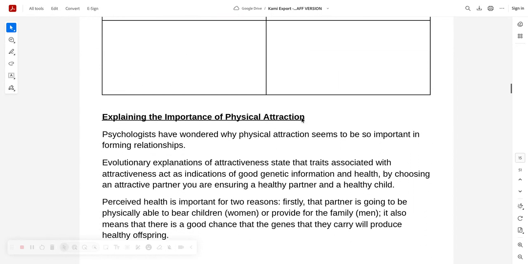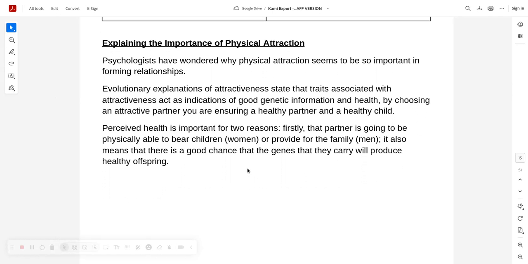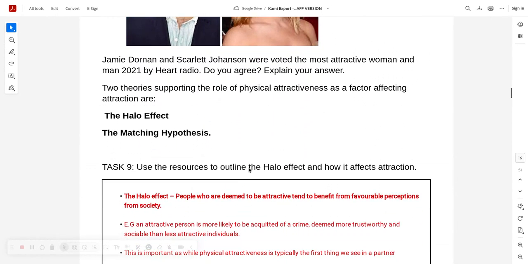Then you've got physical attractiveness. I think this is a very important factor in romantic relationships, but it's hard to describe in many ways. It's hard to describe and get structured knowledge without including the halo effect and the matching hypothesis. There was an 8-mark essay question on the matching hypothesis last year, but like I said, you have to revise everything here, so it's not just one or the other. So you've got a little bit about physical attraction here.